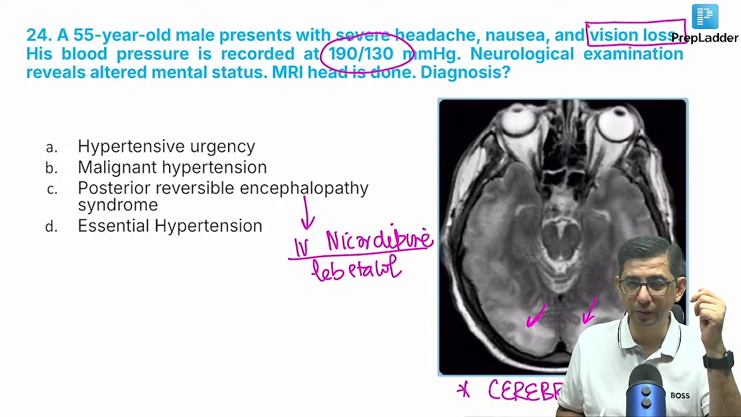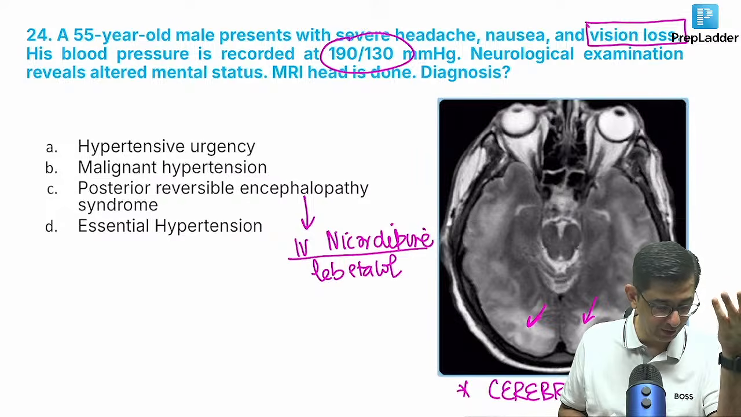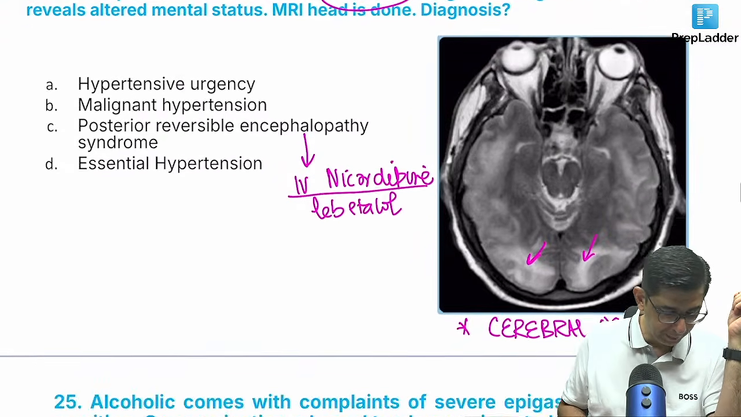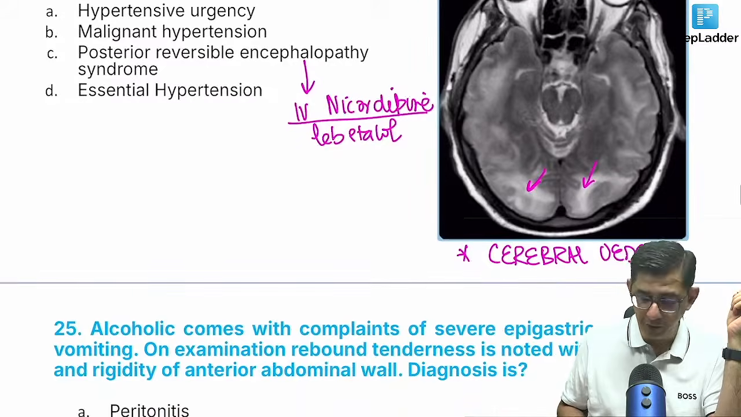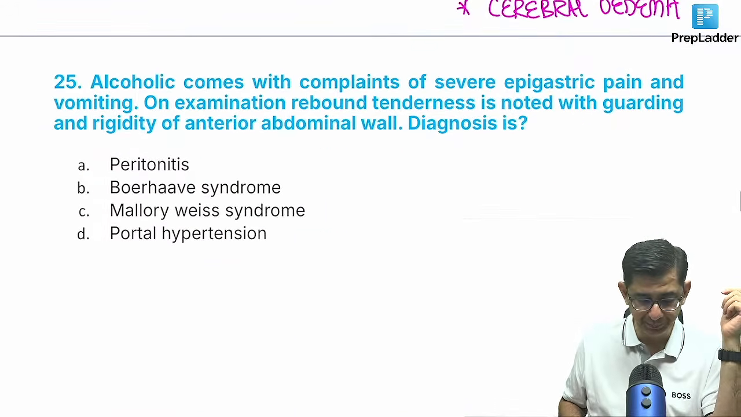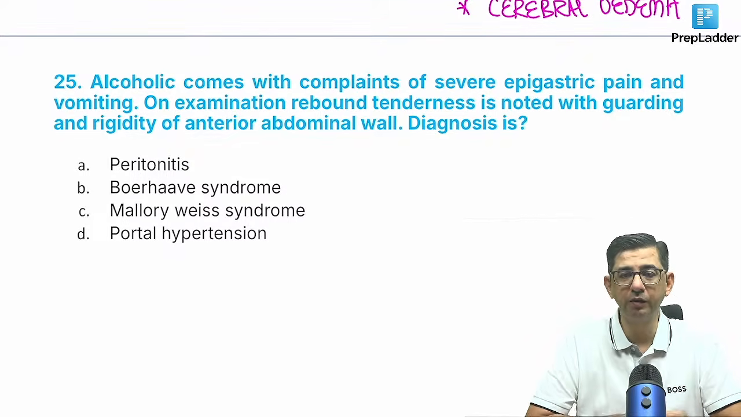So I mean, it's the target organ damage that will define it, but yeah, 180 is something that would be present there. So the correct answer for this one is... yeah, cerebral edema can cause a release of BNP. Agreed. Very much possible. Chalo ji, so let's go through the remaining last 5 questions here.